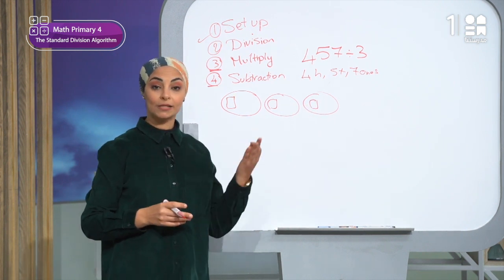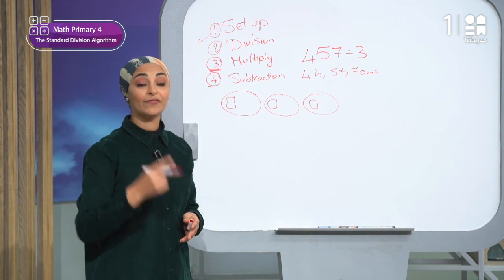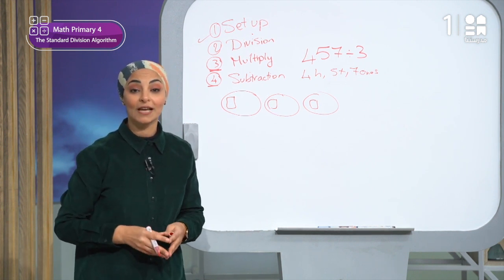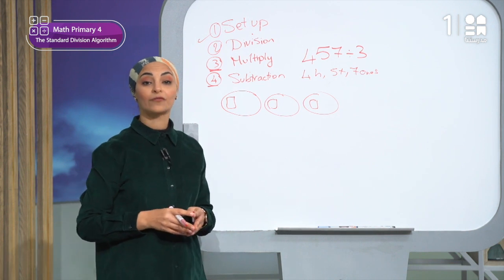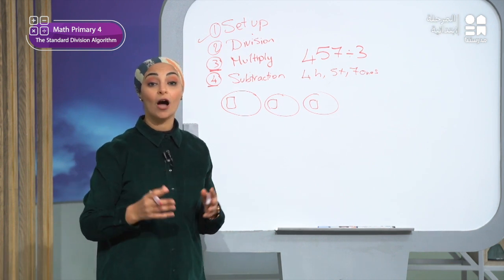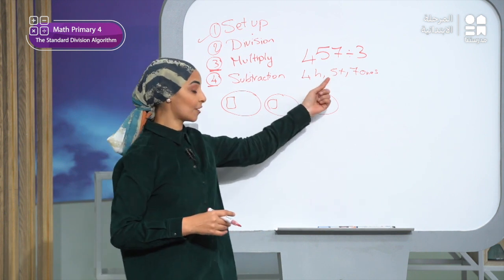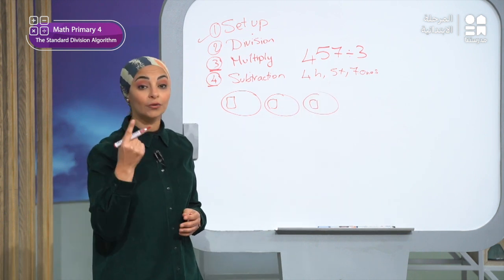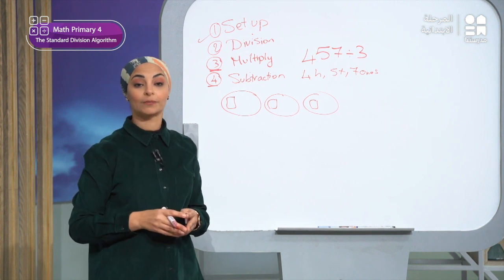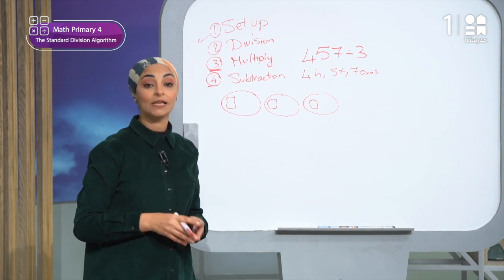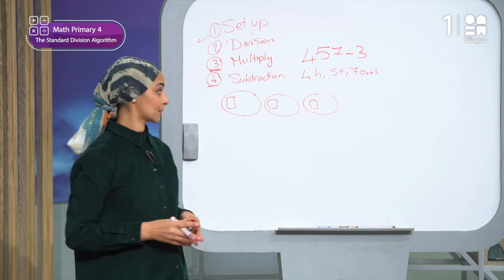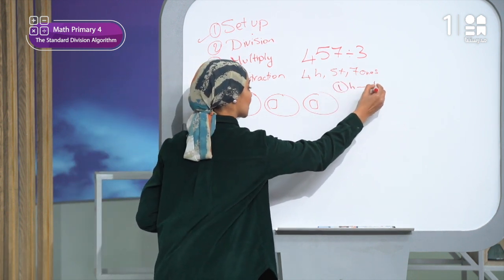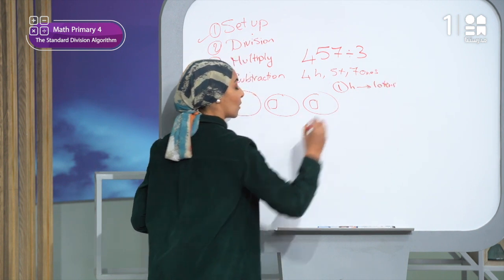Then, what should I do? Yes, now I distribute 3 squares, so there will be 100 square left. When distributing the tens bars among the circles, we have 5 bars of tens, right? So, we will have 100 square left. What does this mean? I will decompose it into 10 tens. The 100 that is left, I decompose it into 10 tens, right?